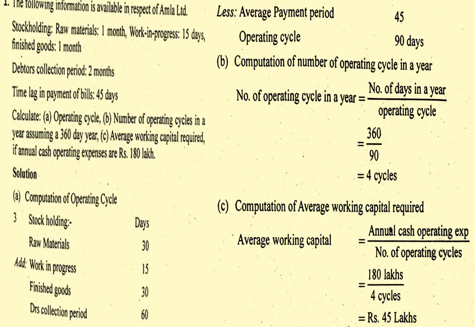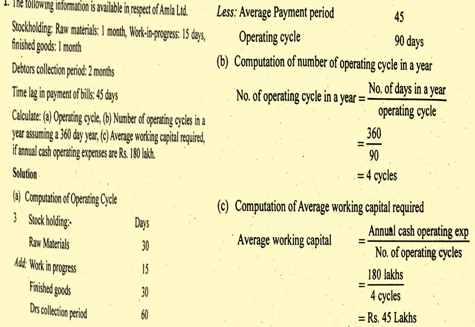The following information is available in respect of Amala Limited. Stock holding: raw material 1 month, work in progress 15 days, finished goods 1 month, debtors collection period 2 months, time lag in payment of bills 45 days. We are going to calculate, first, the operating cycle; second, the number of operating cycles in a year assuming a 360-day year; then third, the average working capital required if annual cash operating expenses are rupees 180 lakhs.